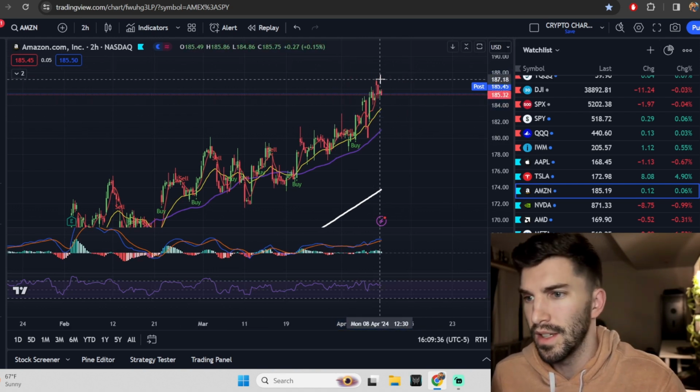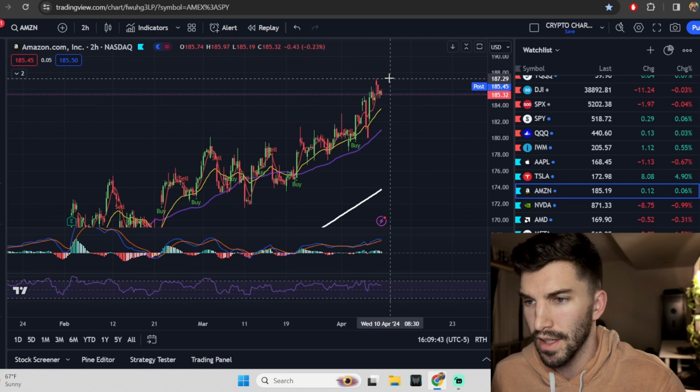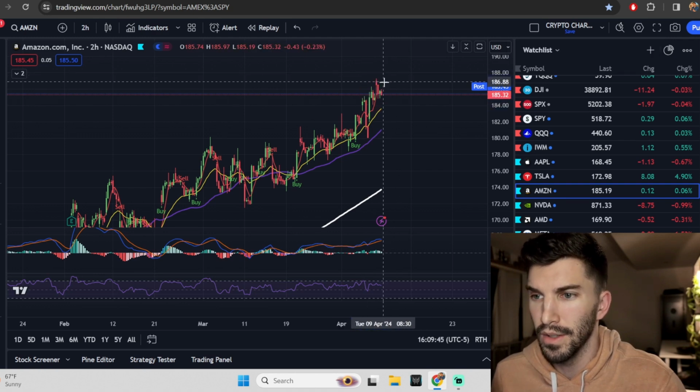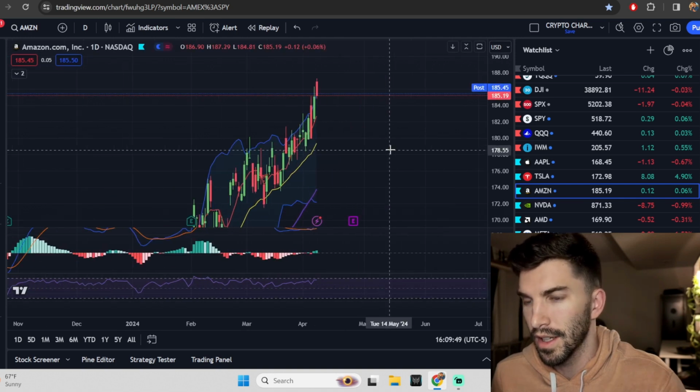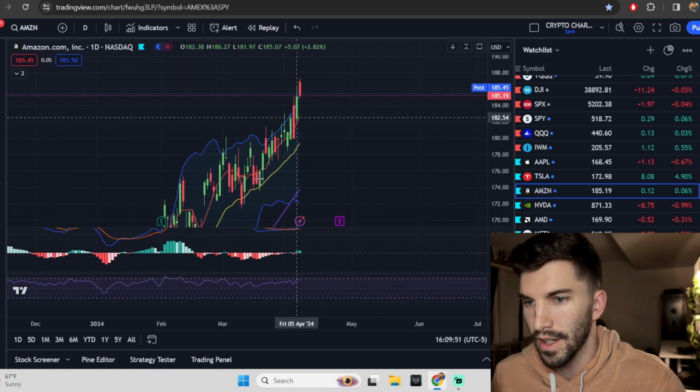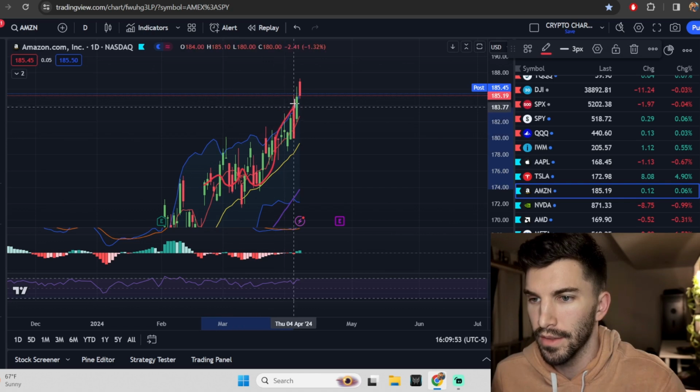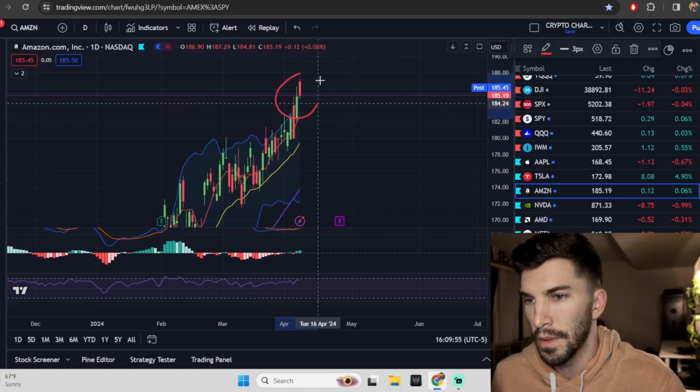So it kind of is interesting that Apple and Tesla look like, hey, they could catch a bid. The momentum to the downside is dying out. But Amazon's telling you my momentum to the upside is slowly dying out here, and I might not even have anything left. This daily bar does not look the best, right? We're coming up to this area. You're getting a lot of red, green, red, green, red, green on the way up. That just tells you the momentum is weakening.